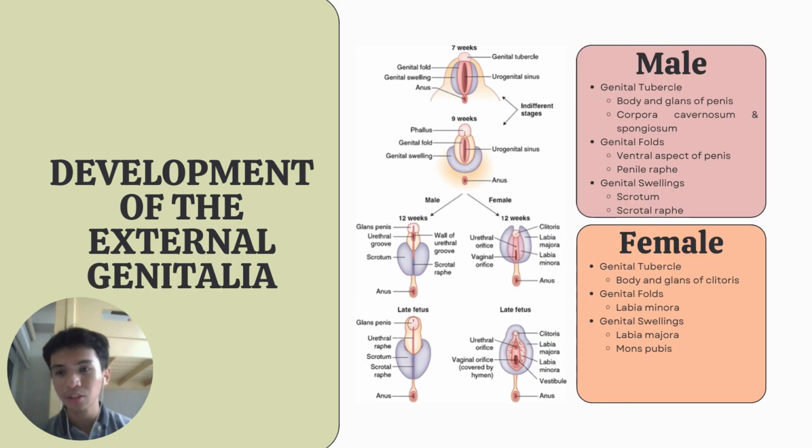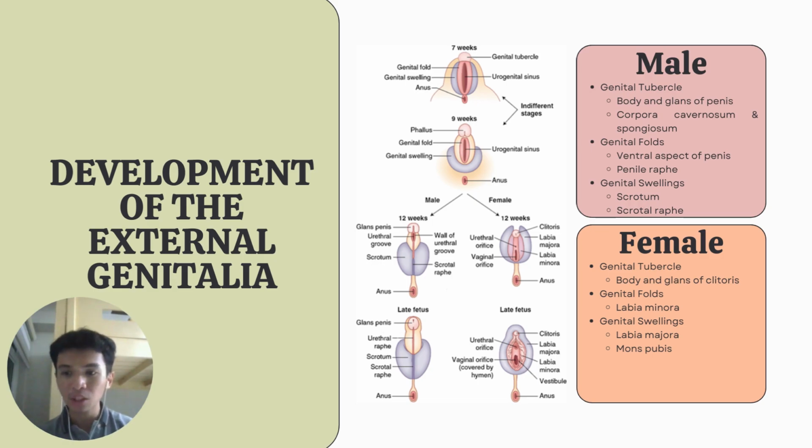Proliferation of mesoderm and ectoderm around the cloacal membrane produces primordial tissues of the external genitalia in both sexes: the genital tubercle, genital folds, and genital swellings. The primordia are indistinguishable up until about week 12. In the male, the primordia differentiate as follows.